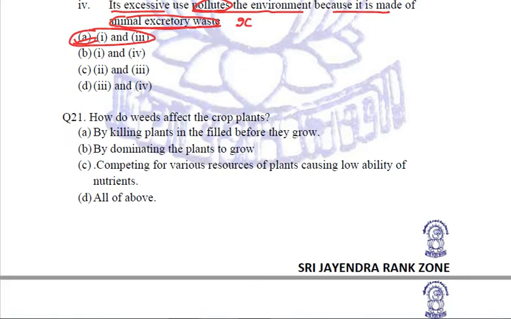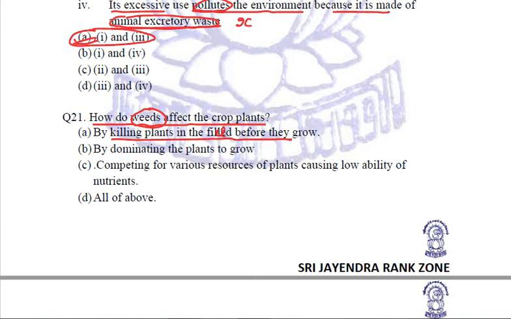Now in this question, let us read what the examiner is asking us. How do weeds affect the crop plants? We know what are weeds. These are the undesired, unwanted plants that grow in the fields. And how do they affect the crop plants? Do they kill the plants in the field before they grow?